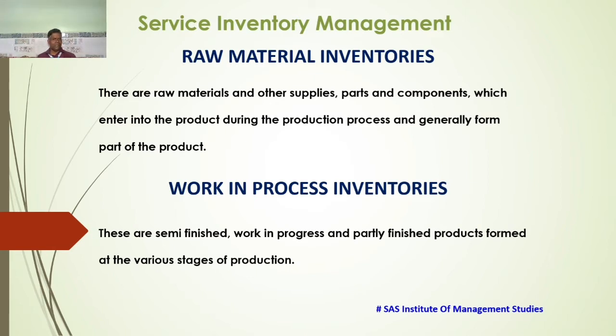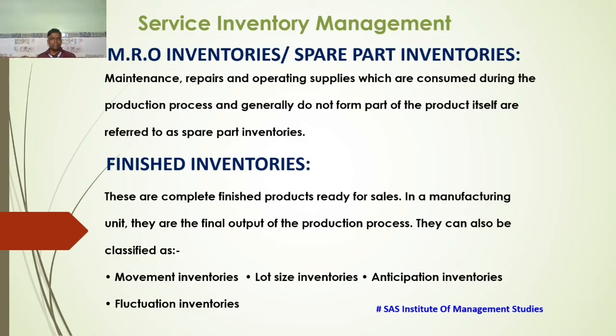Next is the work in process inventories. These are the semi-finished, work in process and partially finished products formed at various stages of production. Then spare part inventories: maintenance, repairs and operating supplies, that is MRO, which are consumed during the production processes and generally do not form part of the products themselves, are referred to as spare part inventories. Then finished inventories. These are completed finished products ready for sale. In a manufacturing unit, they are the final output of the production processes. They can also be classified as movement inventories, lot size inventories, anticipation inventories, and fluctuation inventories.